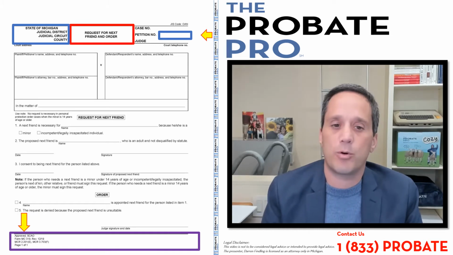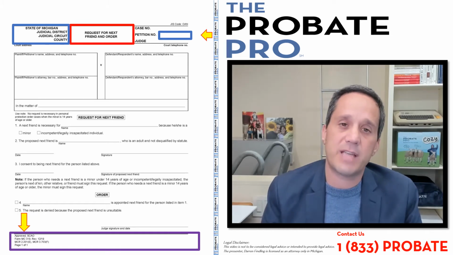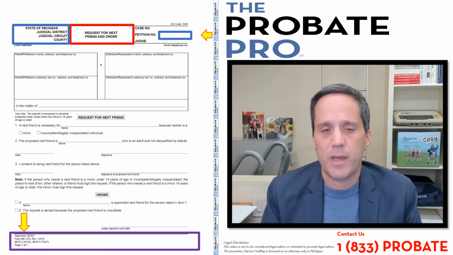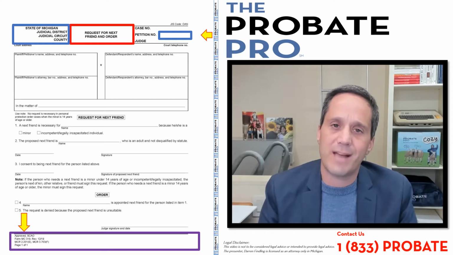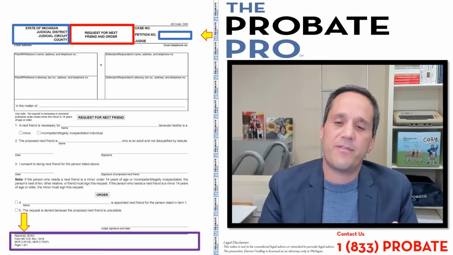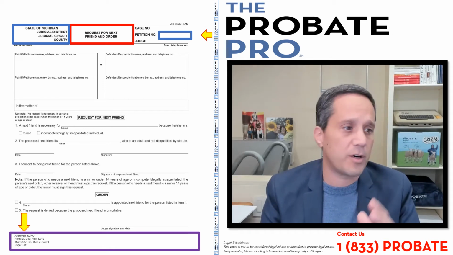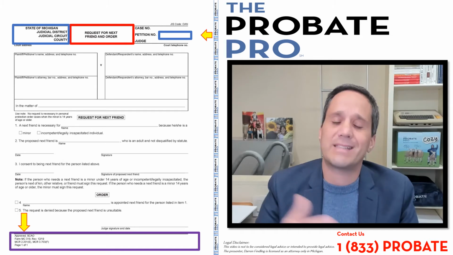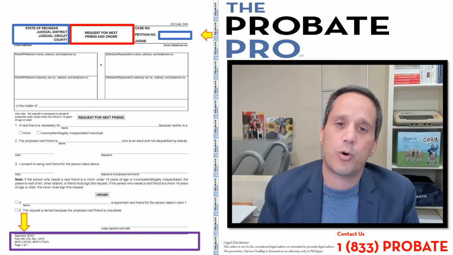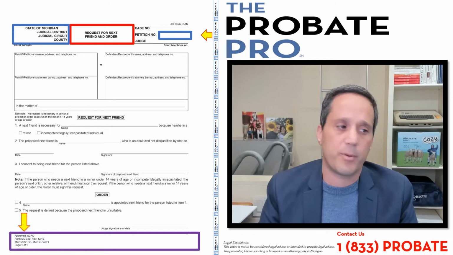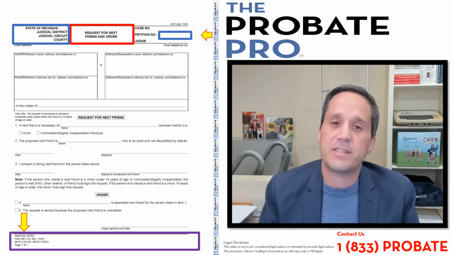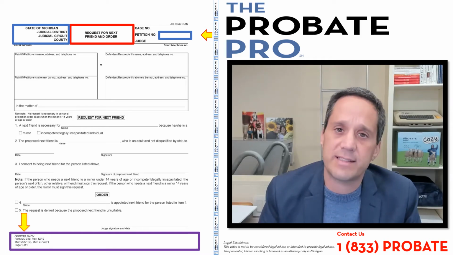There's another court rule that we haven't yet identified, which is MCR 2.420. That particular court rule addresses settlements in the event that there's a resolution of a case that involves either a conservator or next friend. There's a process you have to follow under the court rule to get court authority and permission to pass on the sufficiency of the bond as well as the settlement.